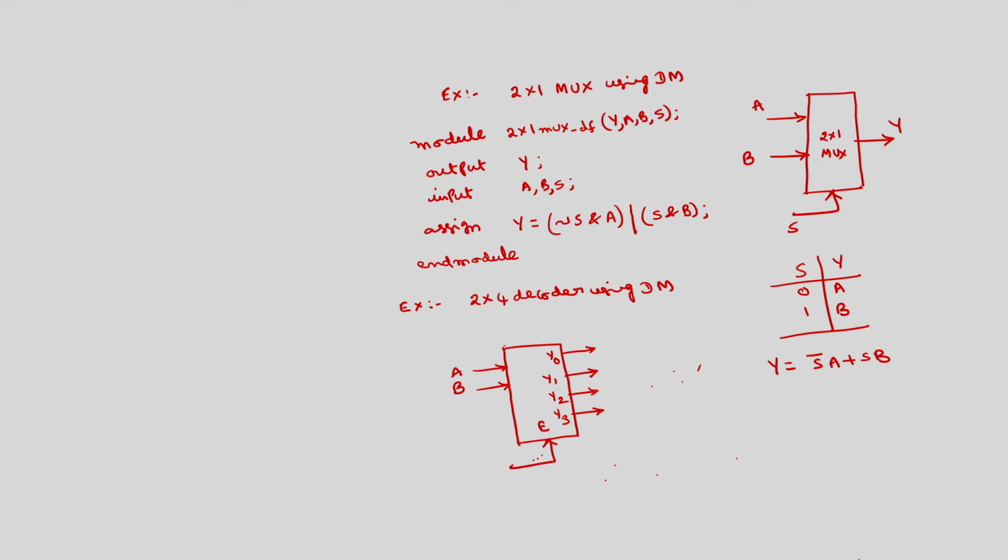The operation is enable signal, A B, y3, y2, y1, y0.